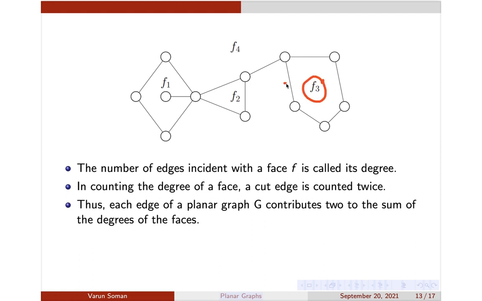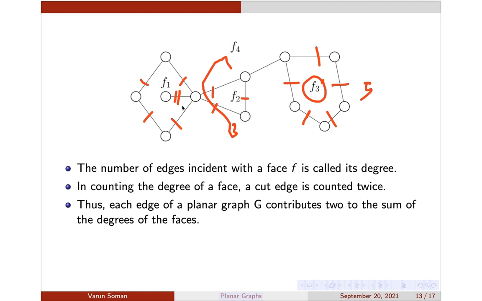It's basically 1, 2, 3, 4, 5. So the degree of face F3 is 5. And similarly, the degree of face F2 is 1, 2, 3. Okay, and the degree of face F1 is 1, 2, 3, 4, 5, 6. A cut edge should be counted twice.